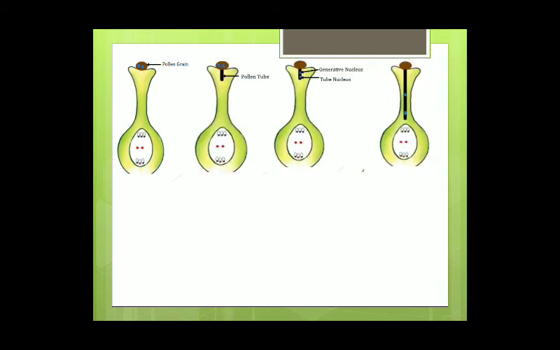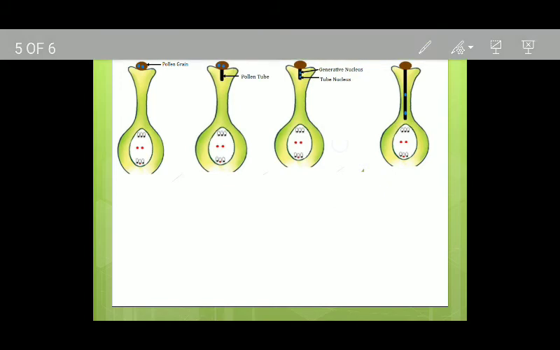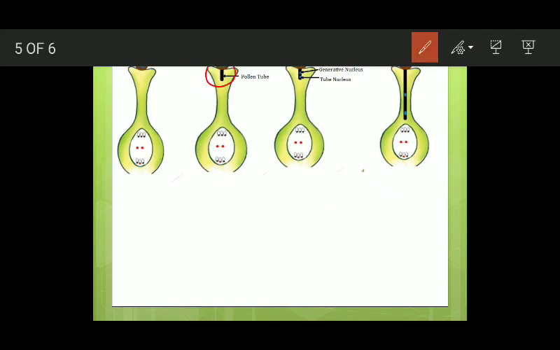Now you can see the different events that occur during the fertilization. Here you can see, first of all, the pollen grain drops. It lands on the surface of the stigma. Then it starts germinating. It produces a pollen tube. This pollen tube moves through the style.